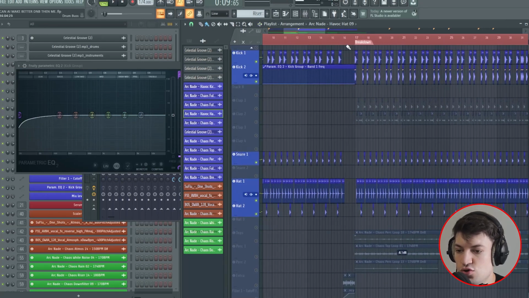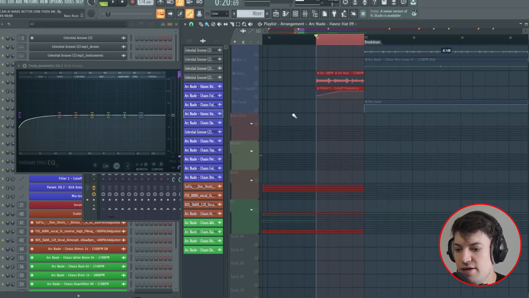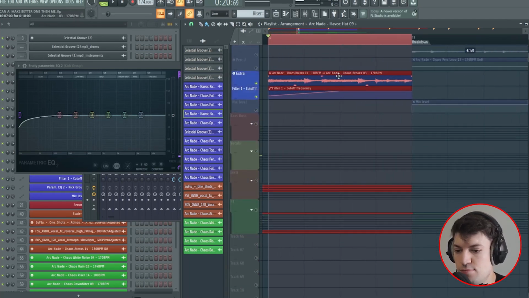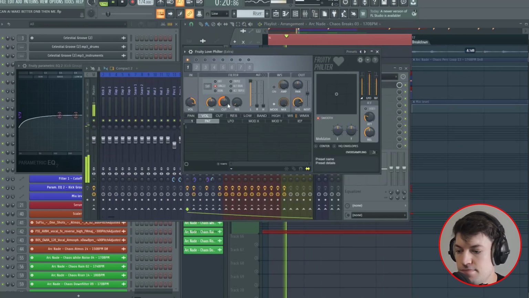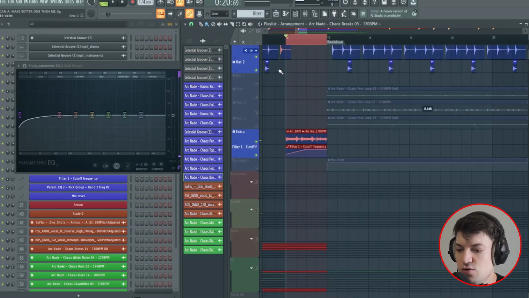And then right before the drop, there's a 1 bar pause. This is the pre-drop bit, and what I've done is I've added one of my breaks in from Chaos and gradually filtered it in and chopped it up a little bit. It's just gradually filtering in to give it that cool effect.